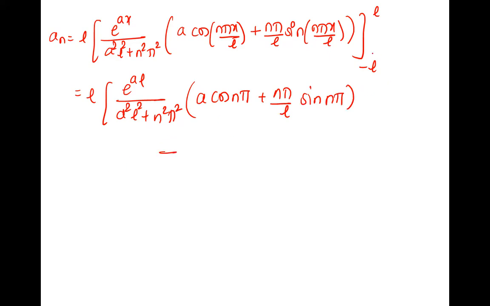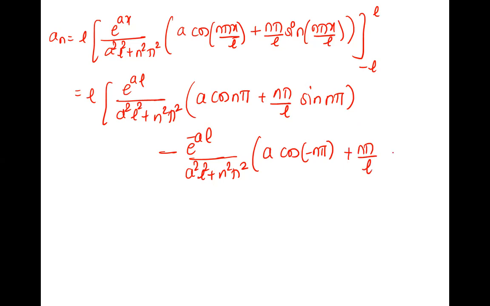Now we'll go with the lower limit, minus L. x is now minus L, e raised to minus aL upon this as it is, into a cos, x is minus L, L cancels, cos minus n pi it is. Right? We'll write it later, cos of minus theta, what is it? Plus next is n pi by L. x is minus L, so L gets cancelled and it is minus n pi. Here also it is minus L, L cancels, so it is sine minus n pi.